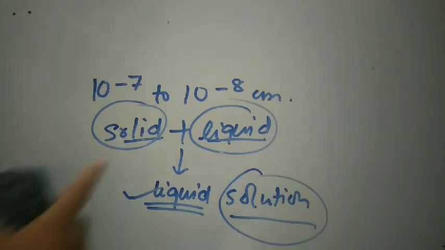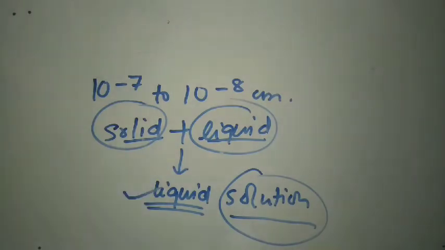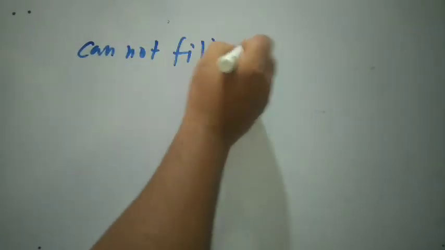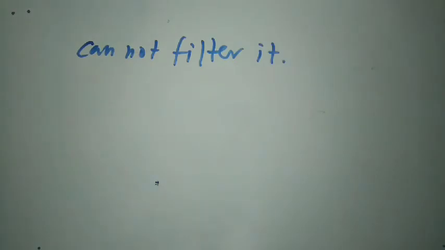This is the fourth property, where two phases, solid and liquid, are mixed with each other and a single phase liquid is obtained. Okay. And the last property is we cannot filter it. We cannot filter it. हम इसे filter नहीं कर सकते. Okay.